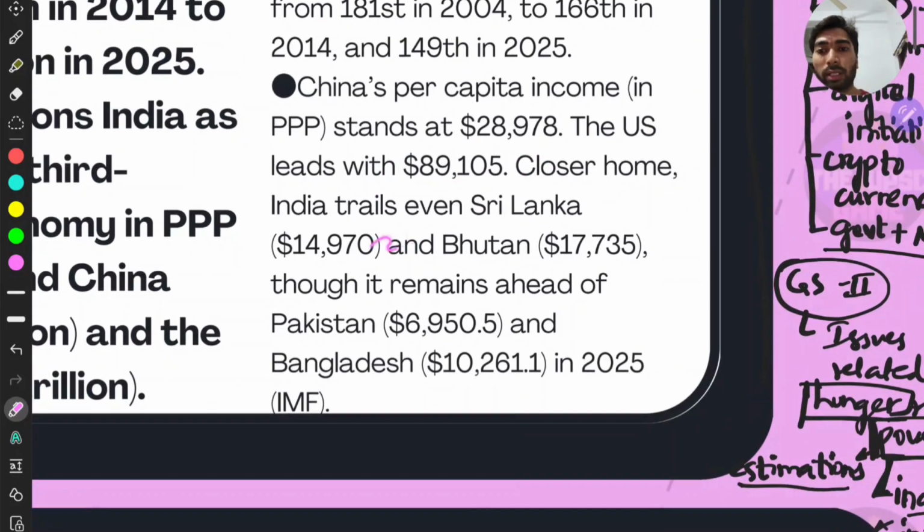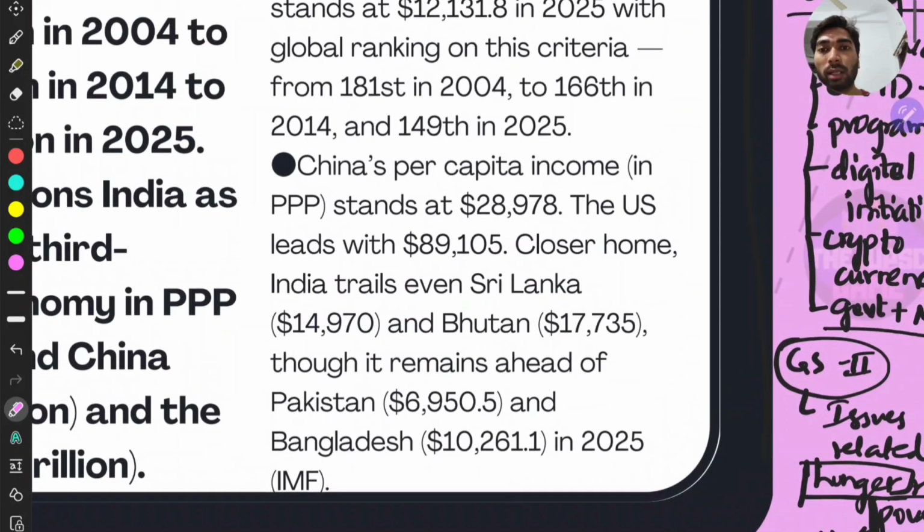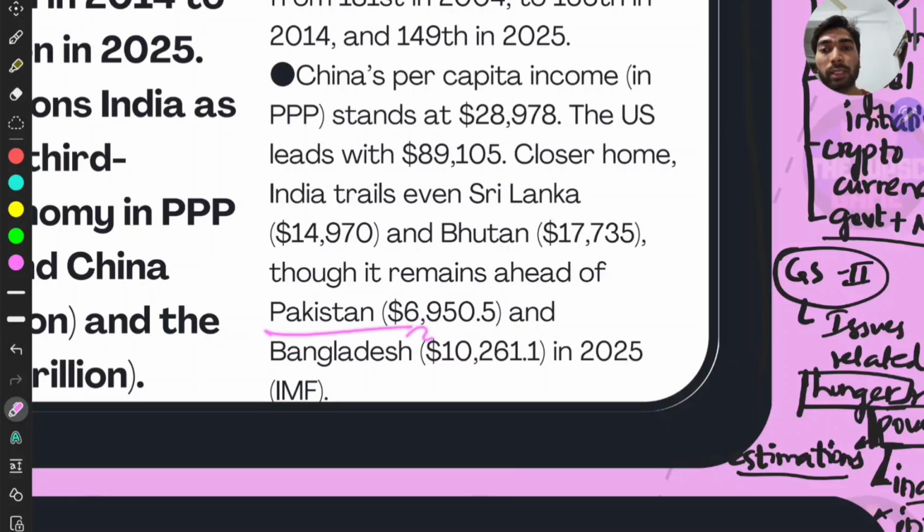And if we see the neighboring countries, Sri Lanka is ahead of us, and Bhutan is much ahead of us, and Pakistan and Bangladesh, these two are behind us. And remember this, they may confuse you with these points, right?